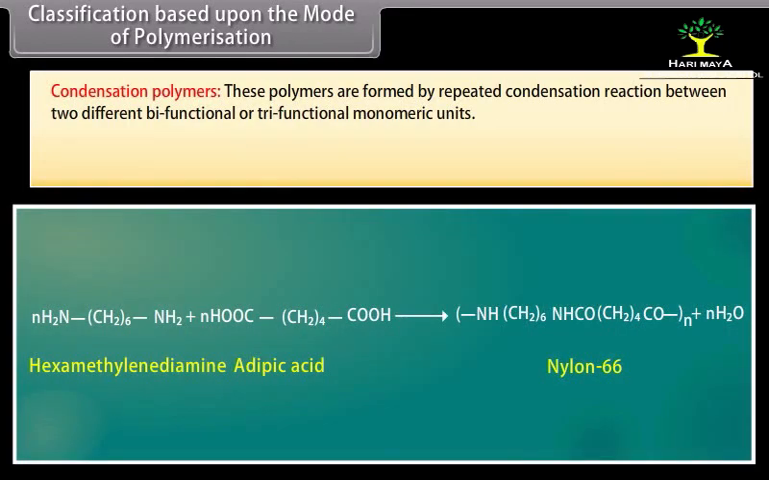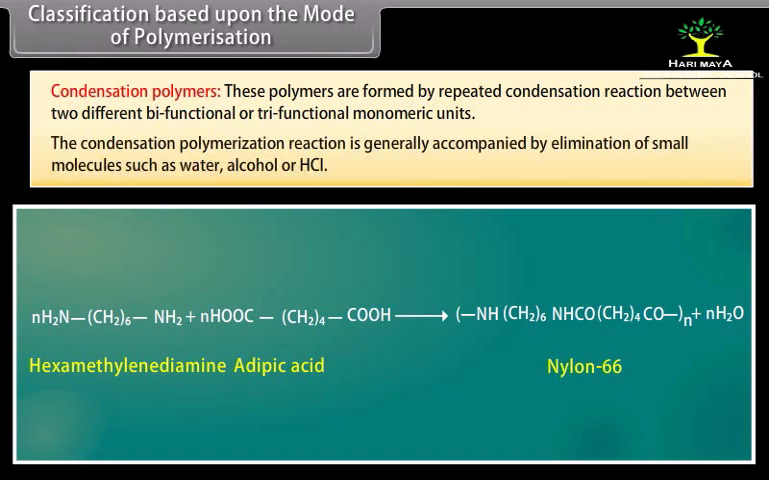Condensation polymers. These polymers are formed by a repeated condensation reaction between two different bifunctional or trifunctional monomeric units. The condensation polymerization reaction is generally accompanied by elimination of small molecules such as water, alcohol, or HCl. For example, nylon 66 is formed by condensation of hexamethylene diamine with adipic acid.